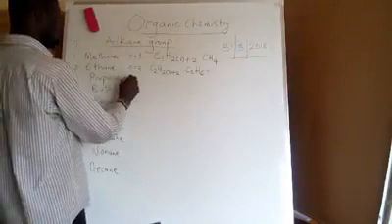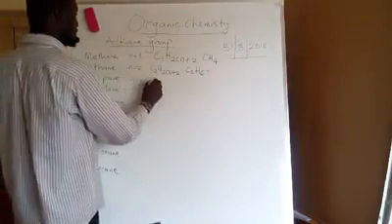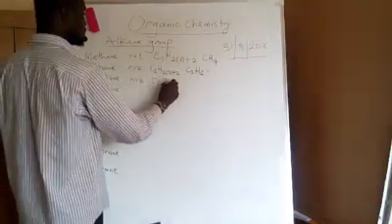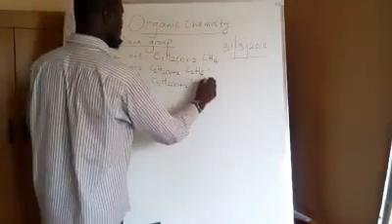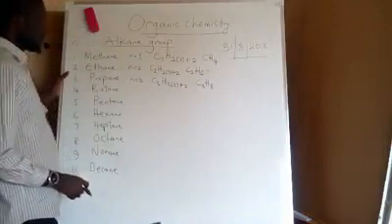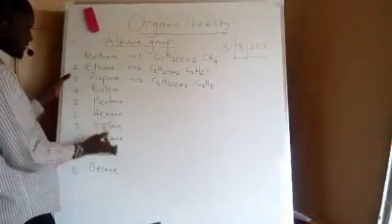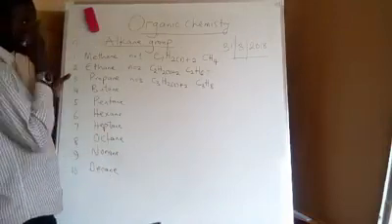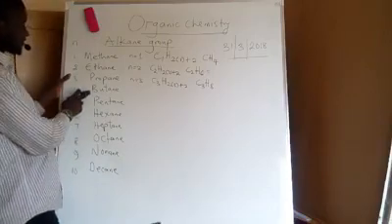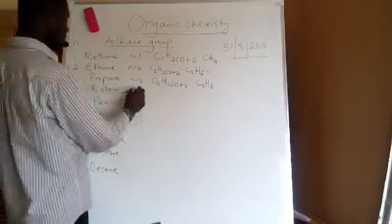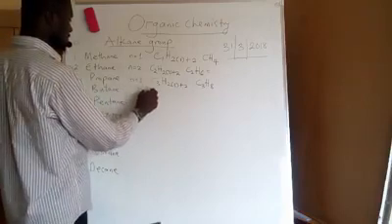For propane, n is equal to 3. So I have C3 H2 times 3 plus 2, which is C3H8. When I continue, I can arrive at their molecular formulas using the same general molecular formula for alkanes. If I use the same method for butane, I will have C4H10.